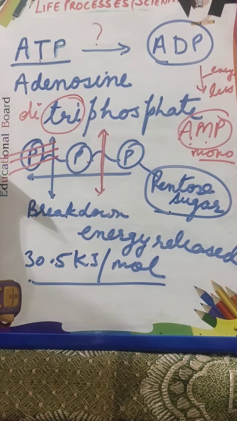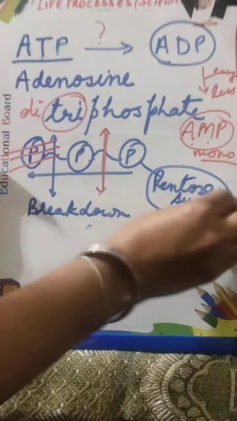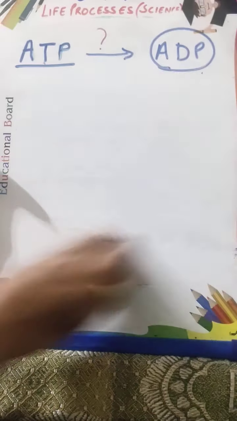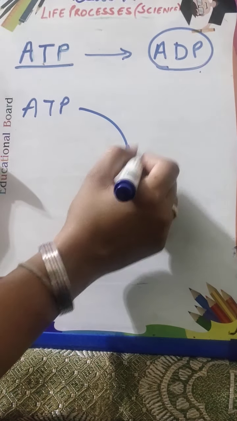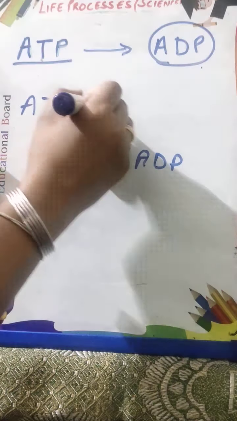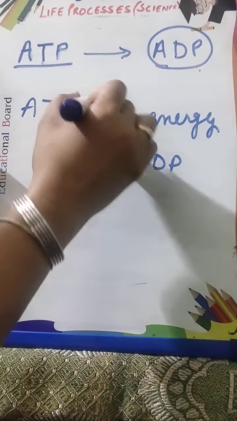This ADP again can be converted into ATP. These are biochemical reactions which are going on inside the cell. When ATP is converted into ADP, energy is given out because the phosphate group is given out.